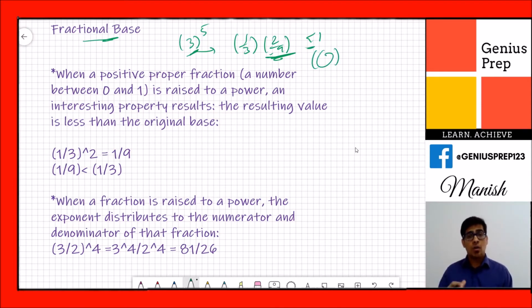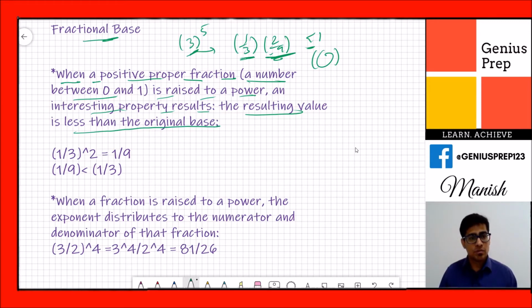Now here we'll talk about the properties of fractional base. What is the property of fraction base? It says when a positive proper fraction, a number between 0 and 1, is raised to a power, an interesting property results: the resulting value is less than the original base. What does it mean?